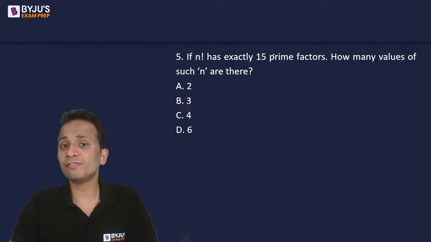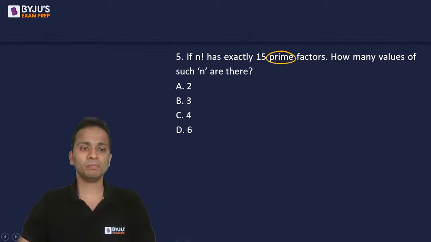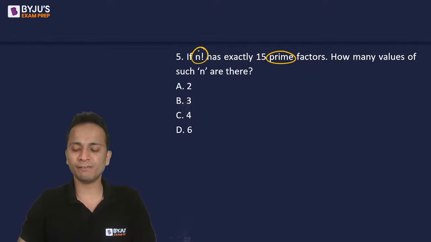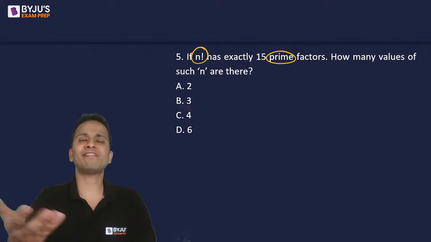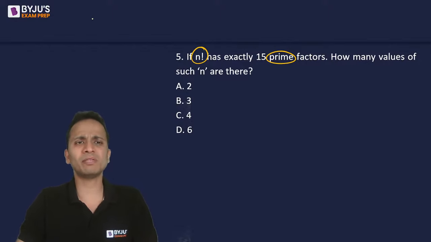15 factors नहीं है, 15 prime factors हैं. Be careful, and the number given is n factorial. So you can start with a small example like 5 factorial consider कर सकते हो. तो मैं explain कर देता हूँ.